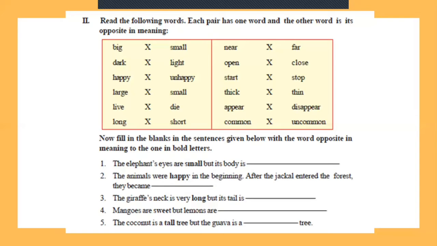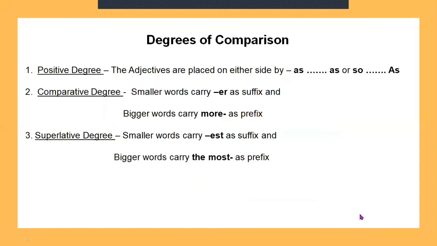Now, let us move to the next part, the grammar. In grammar, we have already learned about the degrees of comparison: positive degree, comparative degree, and superlative degree.